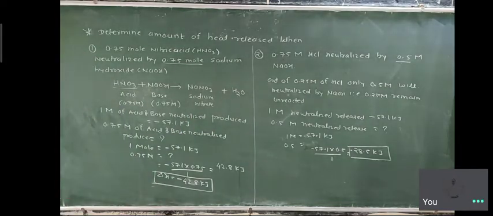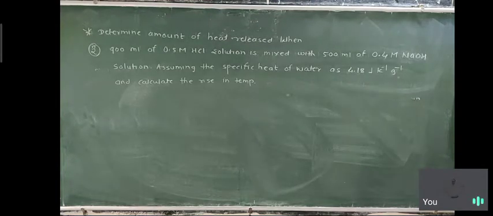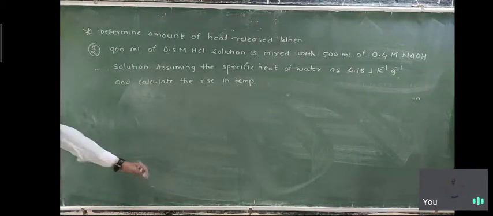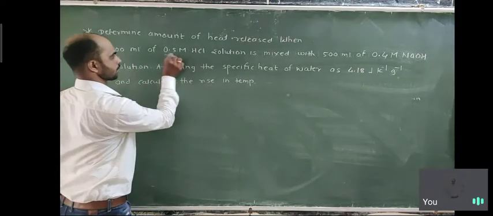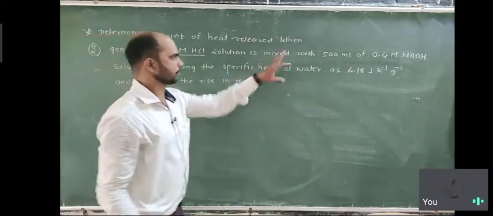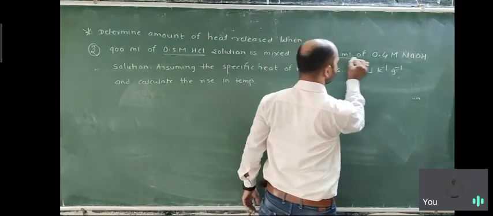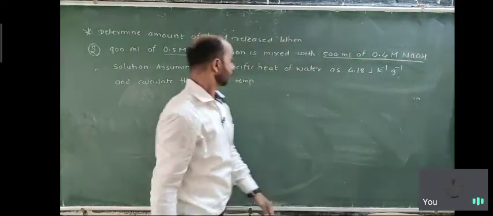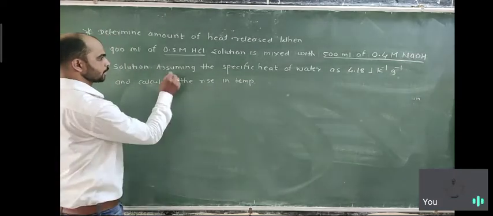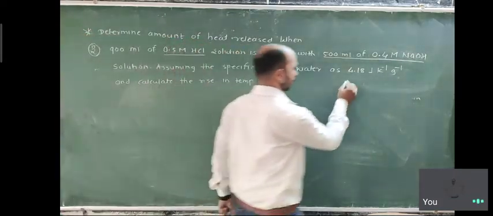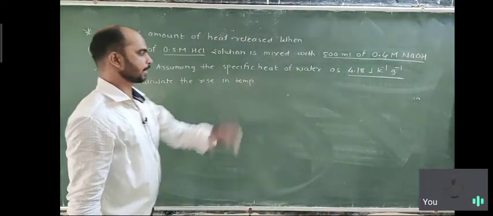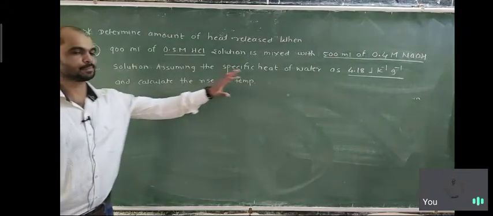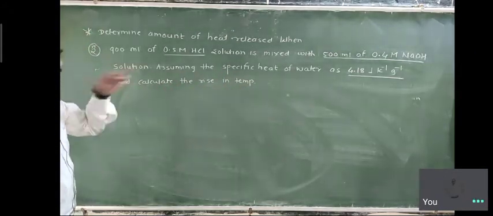So the third condition is given to you. Read it. 900 ml of 0.5 molar HCl solution is mixed with 500 ml of 0.4 molar NaOH solution. Assuming the specific heat of water as 4.18 joule per Kelvin per gram, calculate the rise in temperature. So what is given to you?